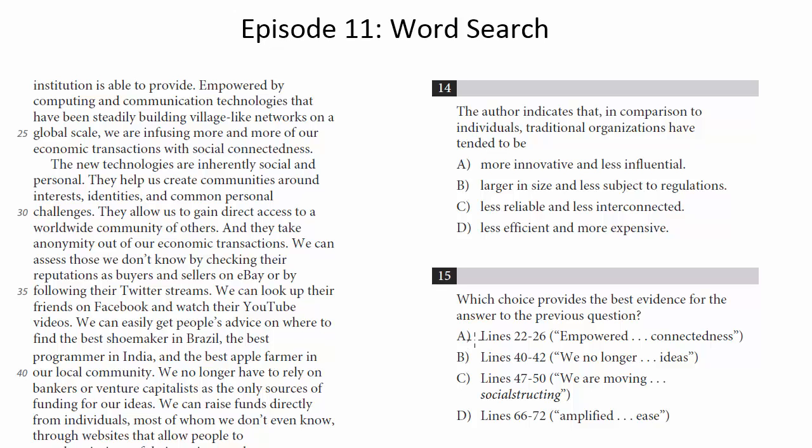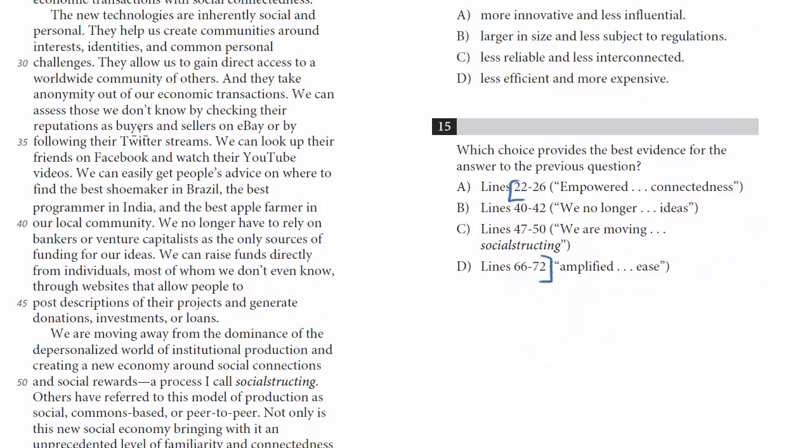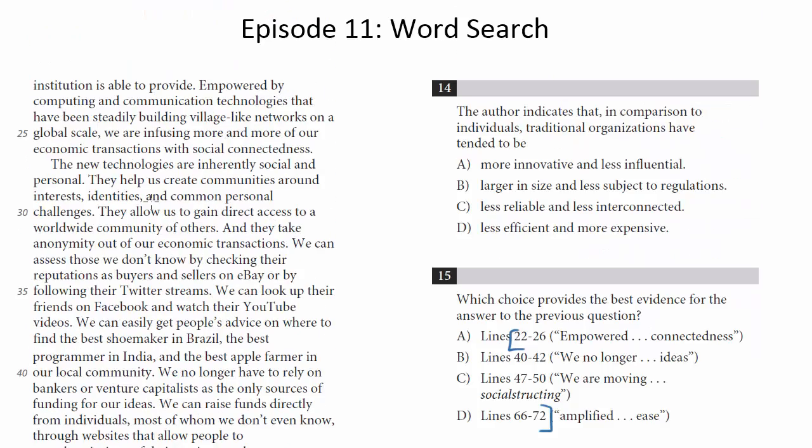Now, with this question, we can combine what we talked about previously with the two-part questions with what we talked about with keywords. So first off, we know the answer has got to be between line 22 and line 72. And that's not exactly a narrow range, but at the very least, it bounds the area that we're going to be looking at. And I've already sliced off 22 to 72 on the page here. Well, we can also combine that with keywords. We might want to look for maybe traditional organizations, maybe individuals, and then maybe even words in the choices: innovative, influential, regulations, reliable, interconnected, efficient, expensive, something like that, right?